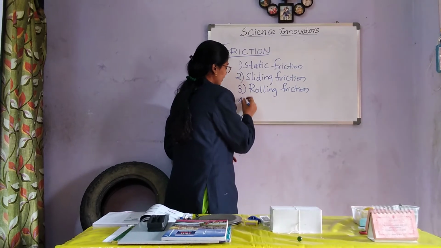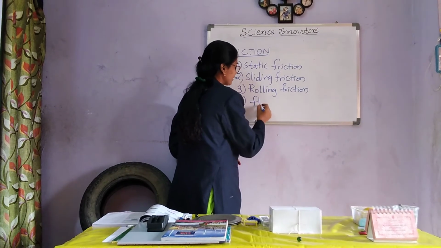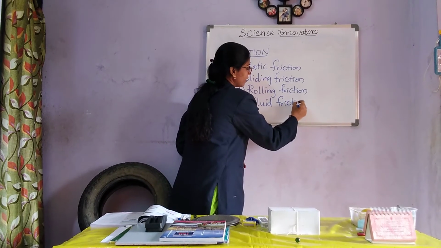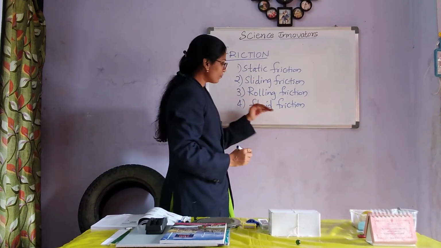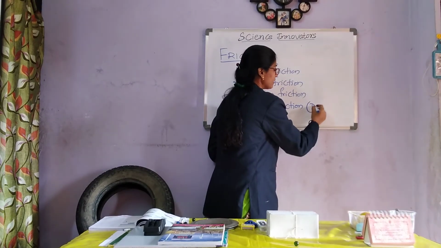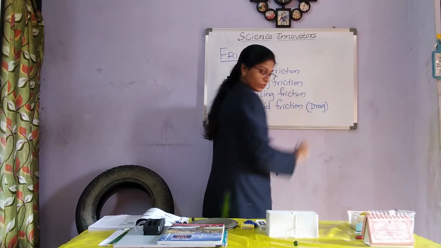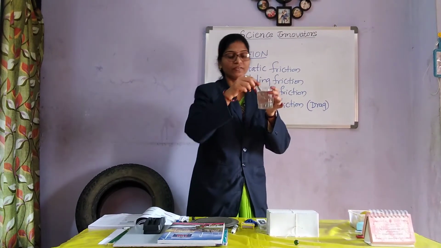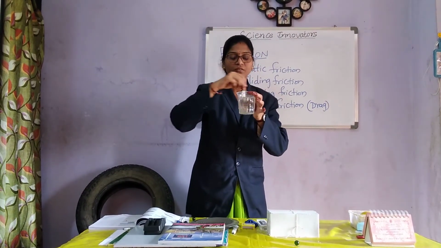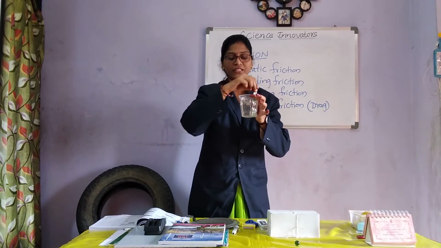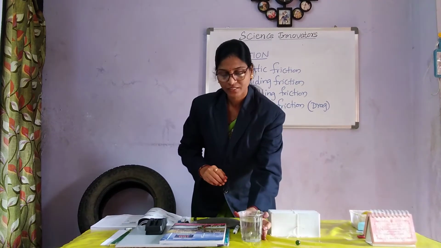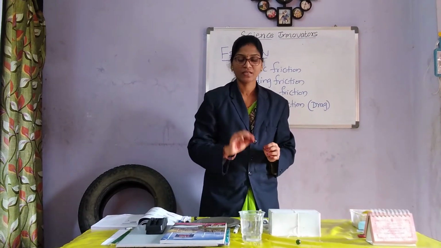The fourth friction is fluid friction. This is observed in liquids and gases. Fluid friction can also be called drag. If you take a liquid and move it with a spoon, then when I put it at rest, automatically it stops on its own.